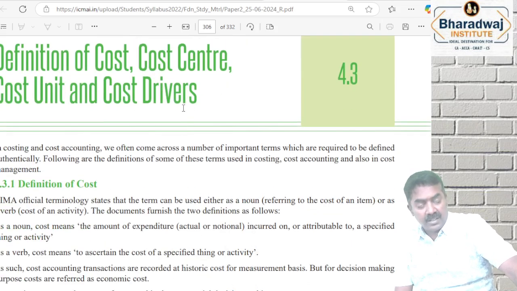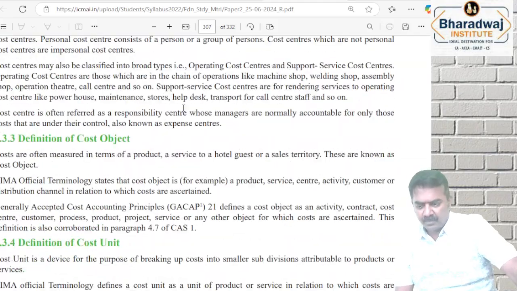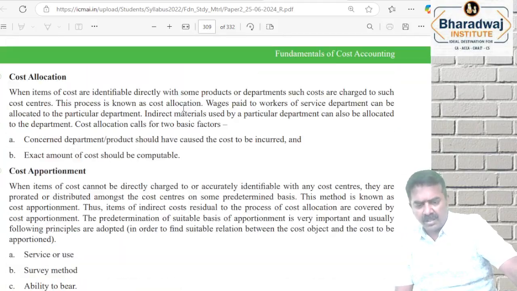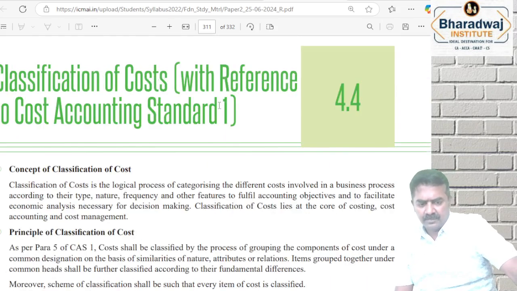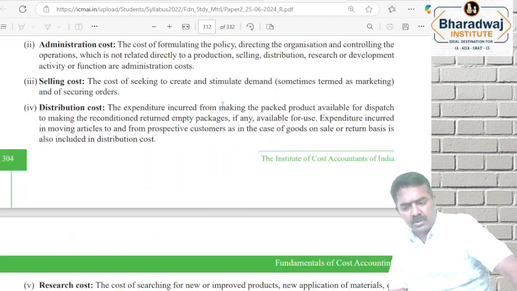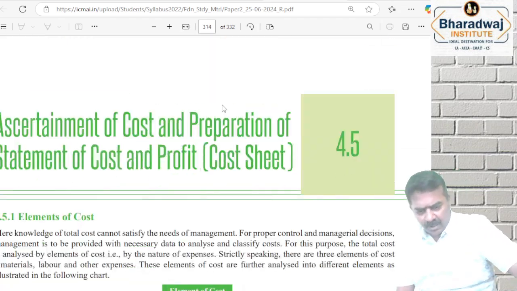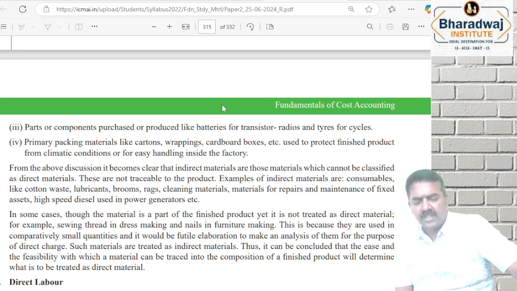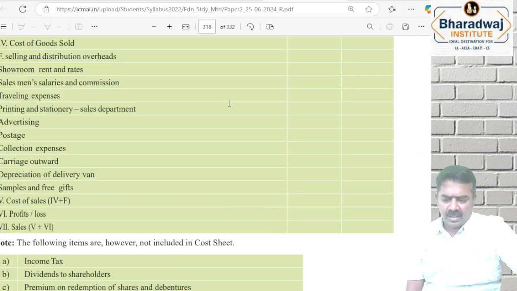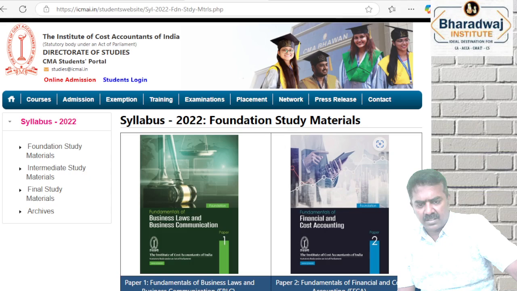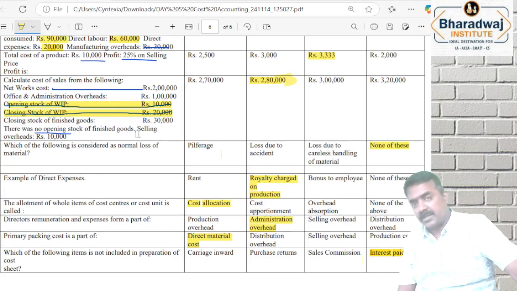But 4.3 is most important. You must study 4.3. 4 பக்கம் தான் இருக்கு, அது ஃபுல்லா படிக்கணும் நீங்க. அதே மாதிரி 4.4 classification of cost also we have done elaborately. அது நீங்க ஃபுல்லா பார்க்கணும். 4.5 cost sheet also we have done in the class. அதையும் go through பண்ணுங்க. And of course the MCQ whatever we discussed is elaborate. இந்த MCQல உங்களோட book back questions கவர் ஆயிருக்கும்.